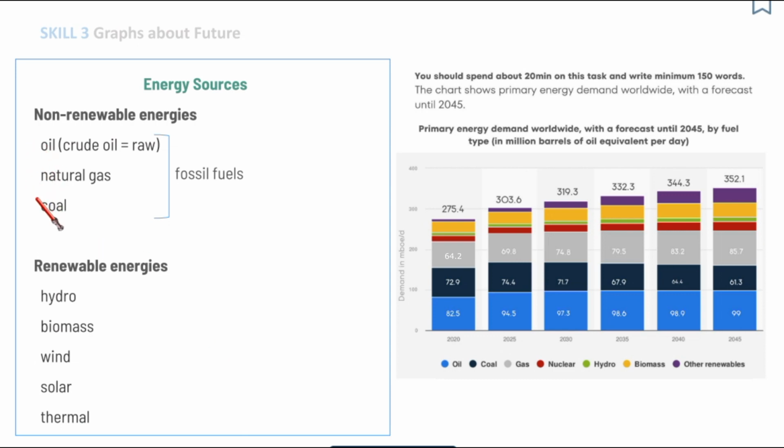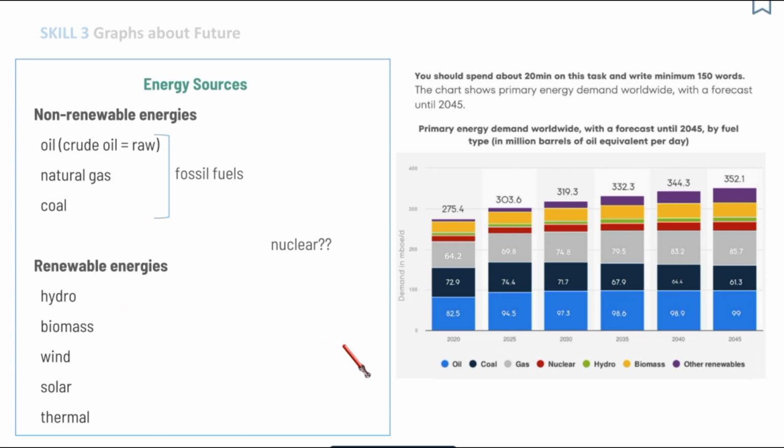These three fuels are called fossil fuels. So you can also use this phrase in your reports. Now, what about nuclear? It is not clear whether nuclear is a non-renewable energy or renewable energy. So scientists haven't decided yet.